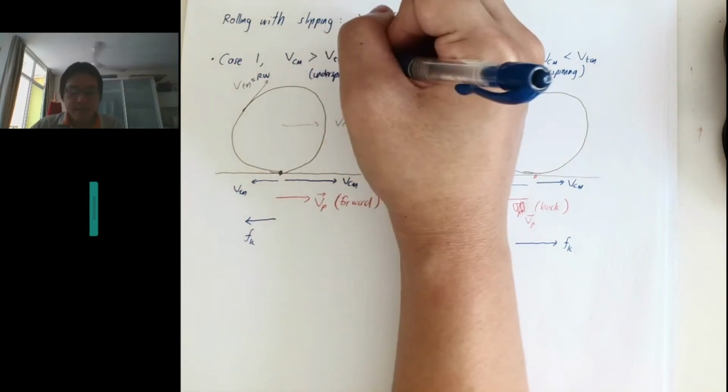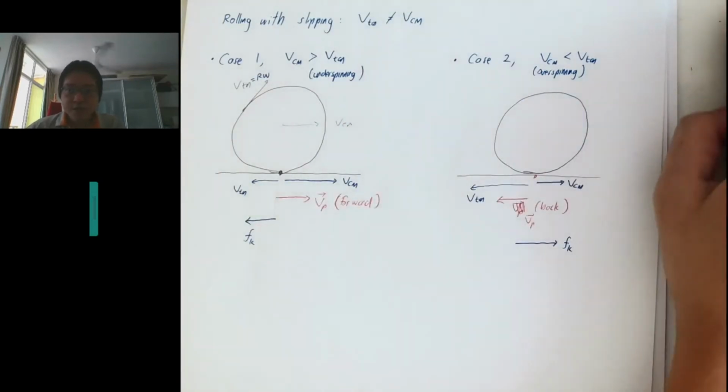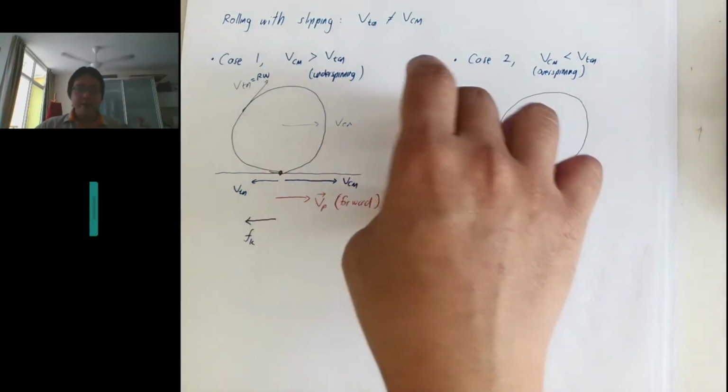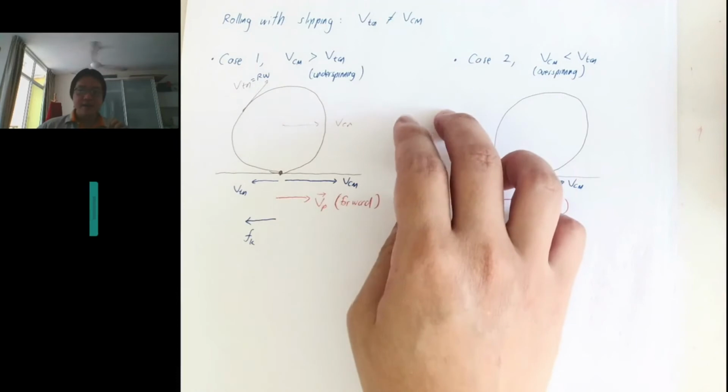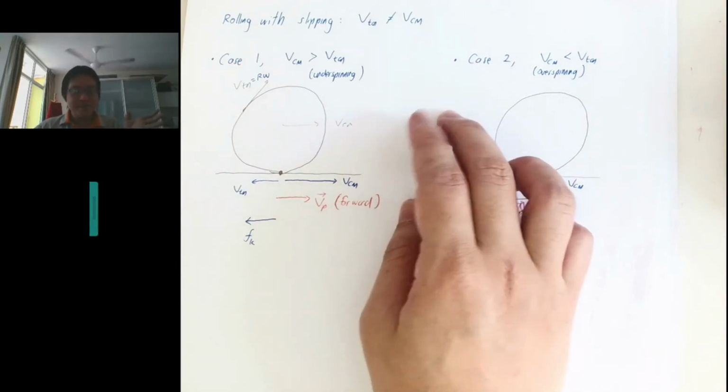Okay, so this is the underspinning situation. What was the other question? When does overspinning happen in real life? Yeah, correct, like when driving. So imagine you're in a car, right? The car initially is not moving, and then you suddenly press your pedal. I think Zirui was talking about the same thing in the previous class, right?